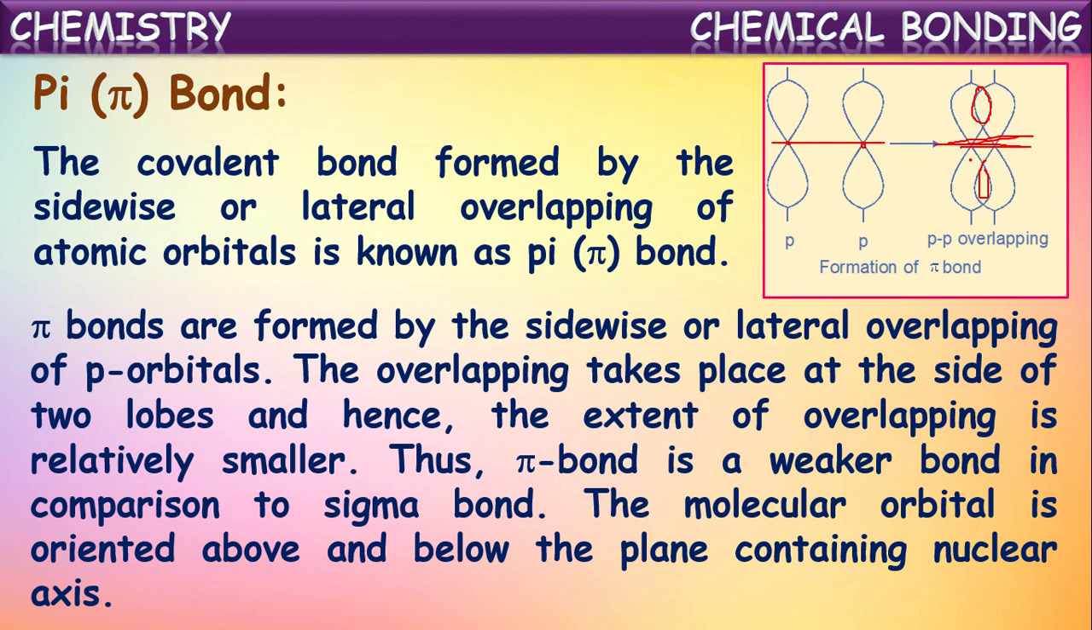Okay, the molecular orbital is oriented above and below the plane containing the nuclear axis. So the resultant orbital after the overlapping will be oriented above and below the plane containing the nuclei of both the atoms. So this is the axis of nuclei. This overlapping is occurring above and below the plane. So this is oriented above and below the plane of the axis of nuclei.